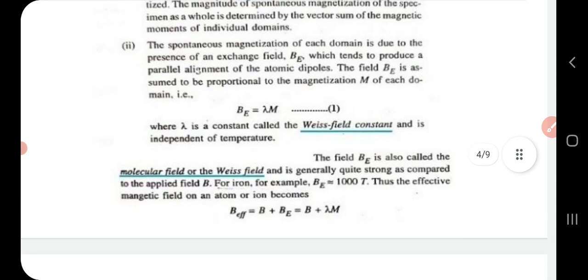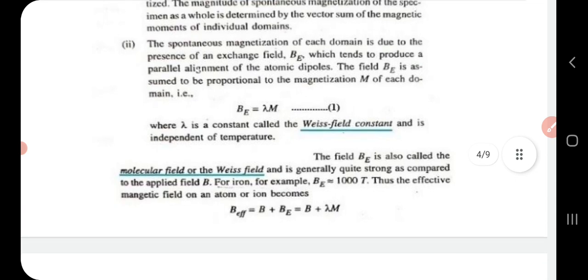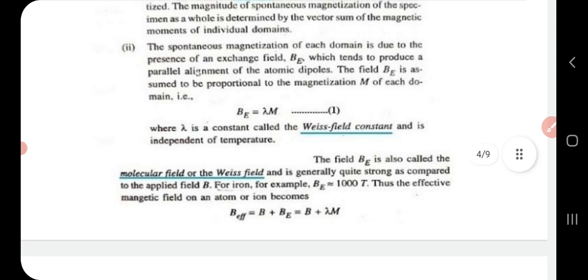Now, spontaneous magnetization of each domain. What is it due to? It is due to the presence of an exchange field BE, which produces a parallel alignment of atomic dipoles. As I already said, each domain has a spontaneous magnetization, and the reason for that is the presence of an exchange interaction between magnetic ions, or the presence of an exchange field, which is responsible for producing a parallel alignment of atomic dipoles.